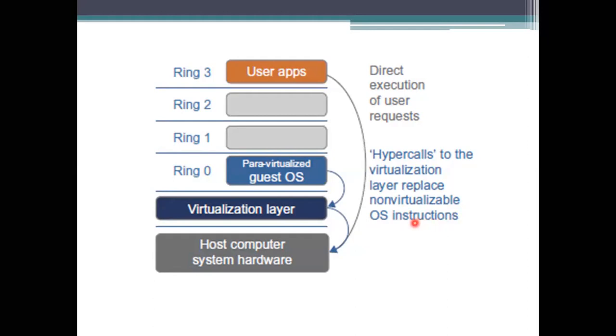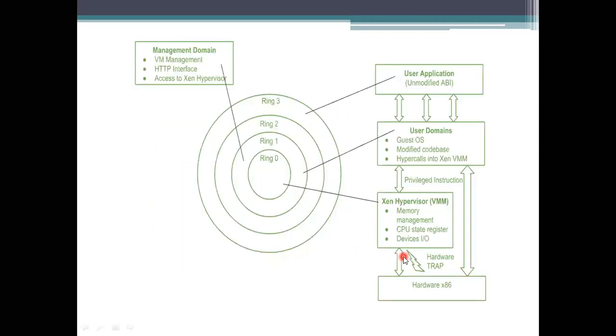So what we need to do is take these instructions into account and pass them from the guest operating system to the virtualization layer and then to the host-based system hardware. So here, in the place of those instructions, we are placing hypercalls to execute them from your end, get the data, and then process it at your end. These are the things we need to consider when dealing with para-virtualization.